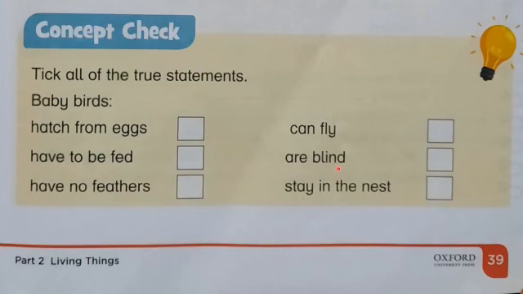In the beginning, they are blind, but soon they are okay. Do the baby birds stay in the nest? Yes. They stay in the nest because they cannot feed themselves, and also they are blind, and they have no feathers, they cannot fly, so obviously they have to stay in the nest.